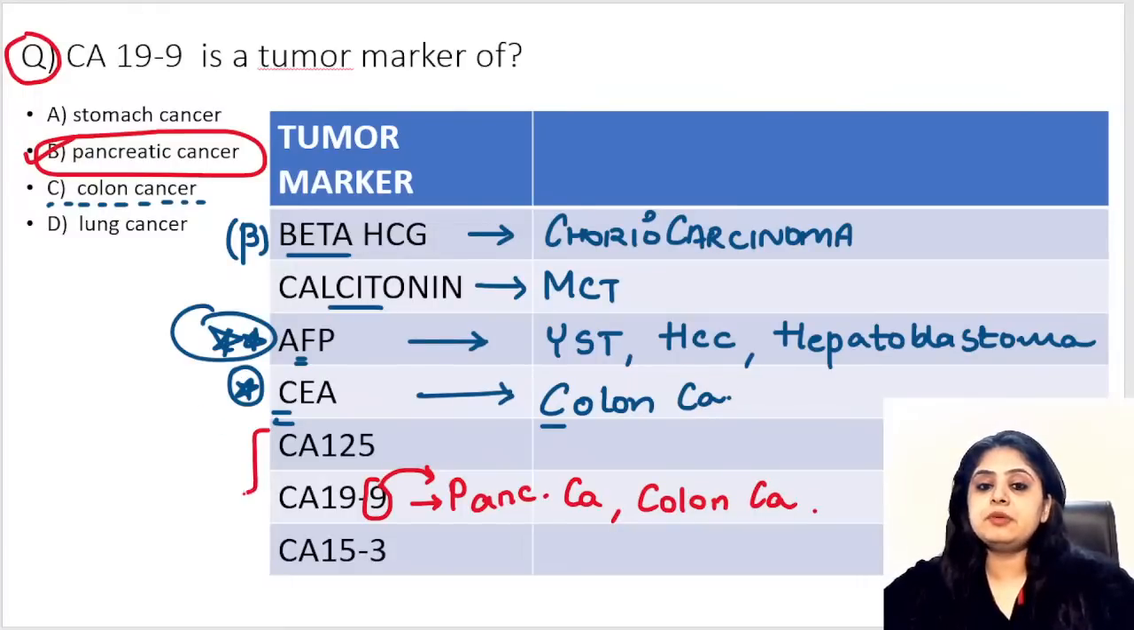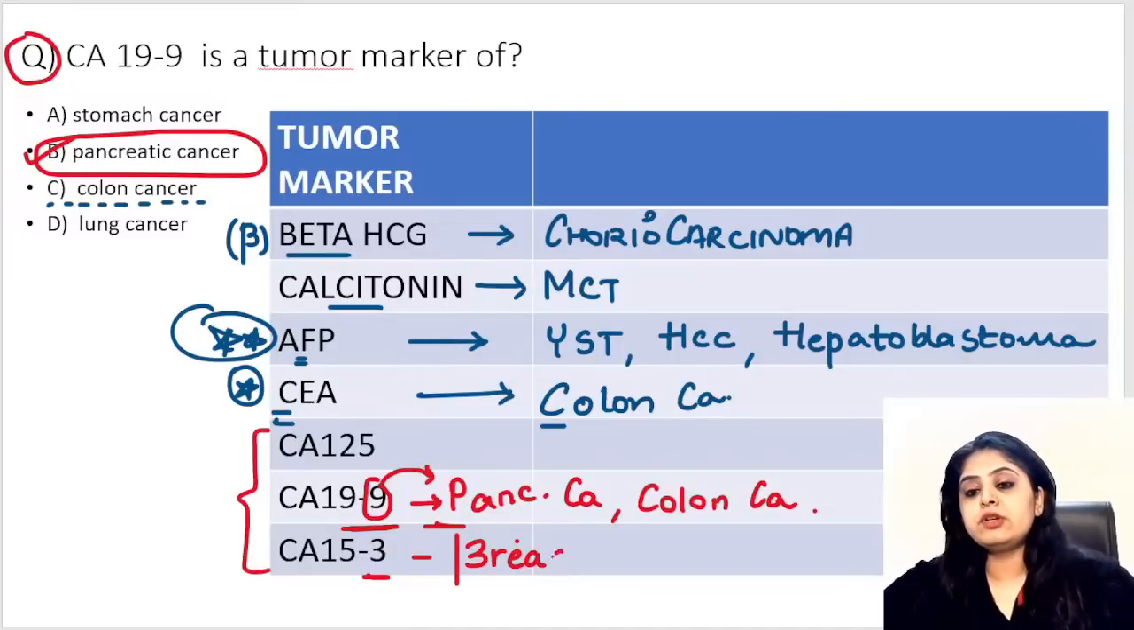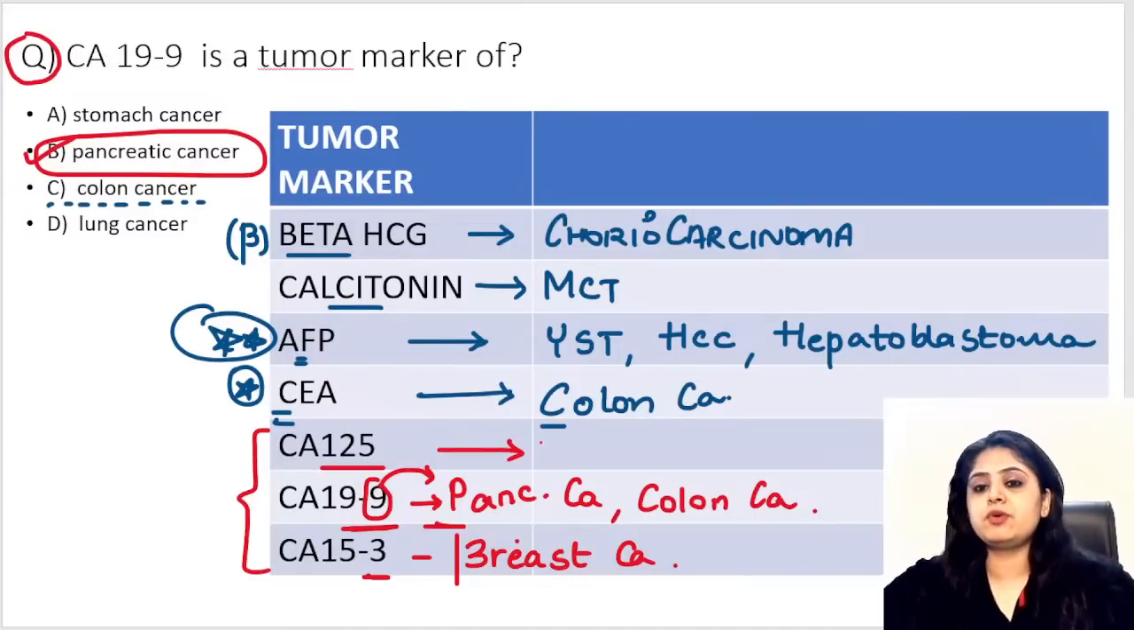All the CA numbers that you have for the exam, guys. CA 19.9 we have done. Flip the 9, you will get a P, that is settled. CA 15.3, what will you do? The 3 over here, you can make it into a B. So CA 15.3 is going to be for breast cancer, and CA 125, the one which is most important in gynae, is going to be for ovarian tumors.